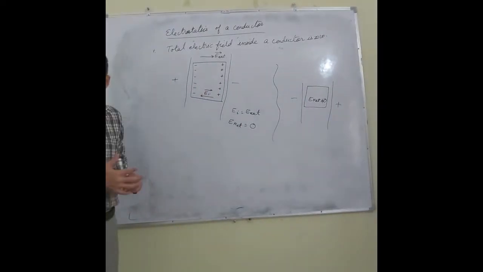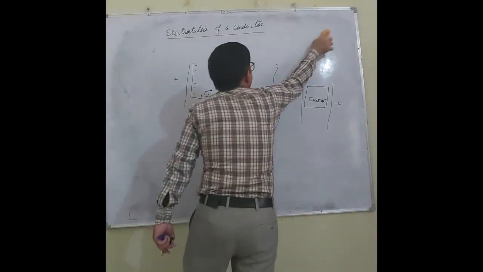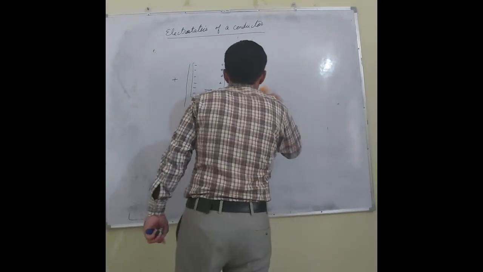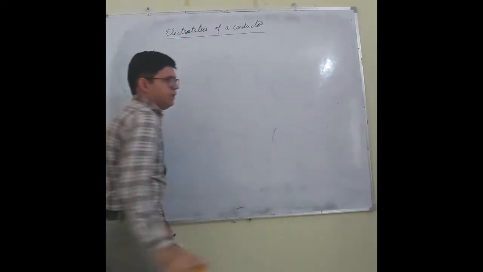The second point is, what about the direction of electric field at the surface of a conductor?